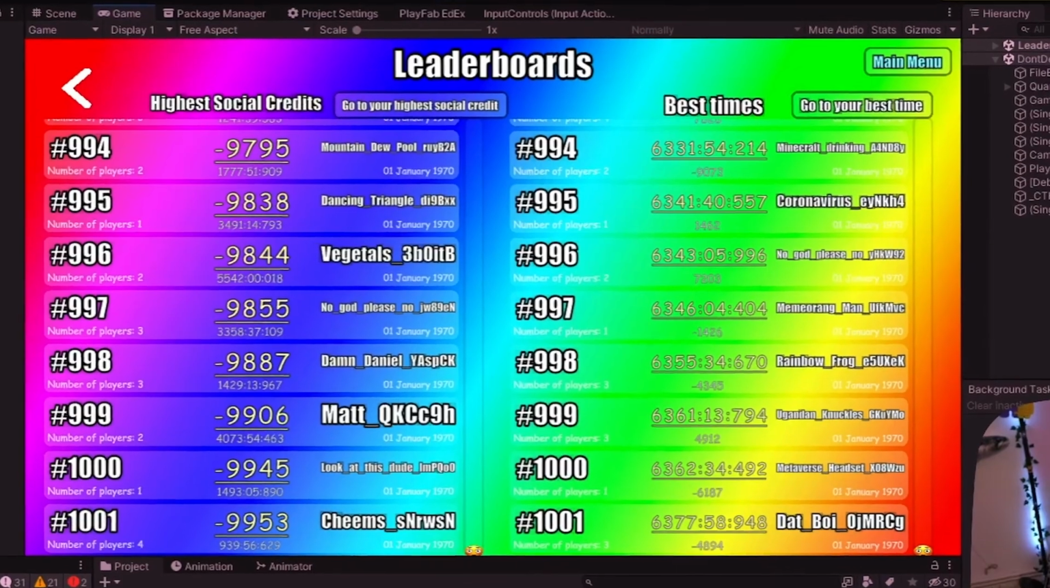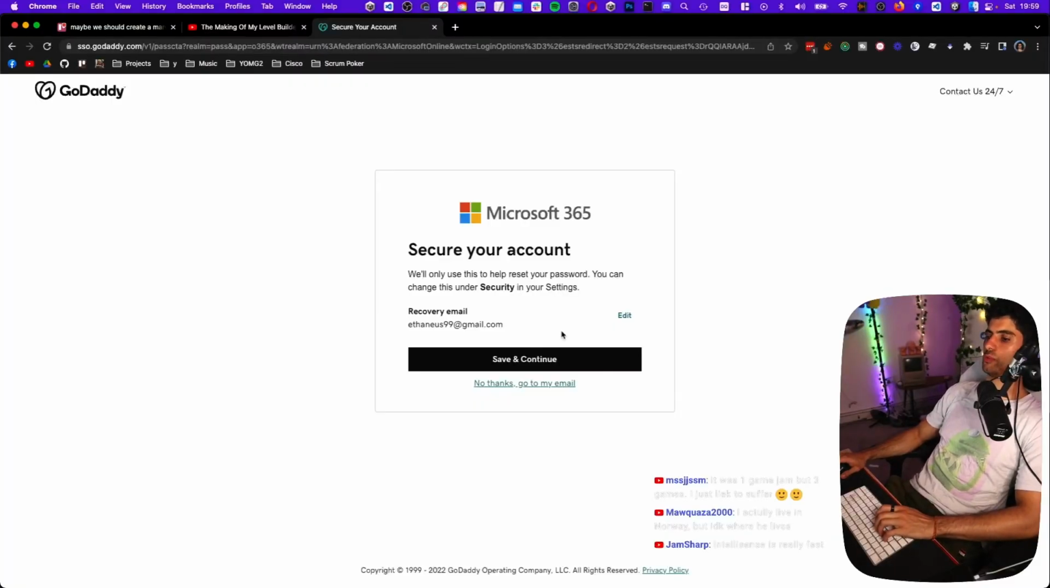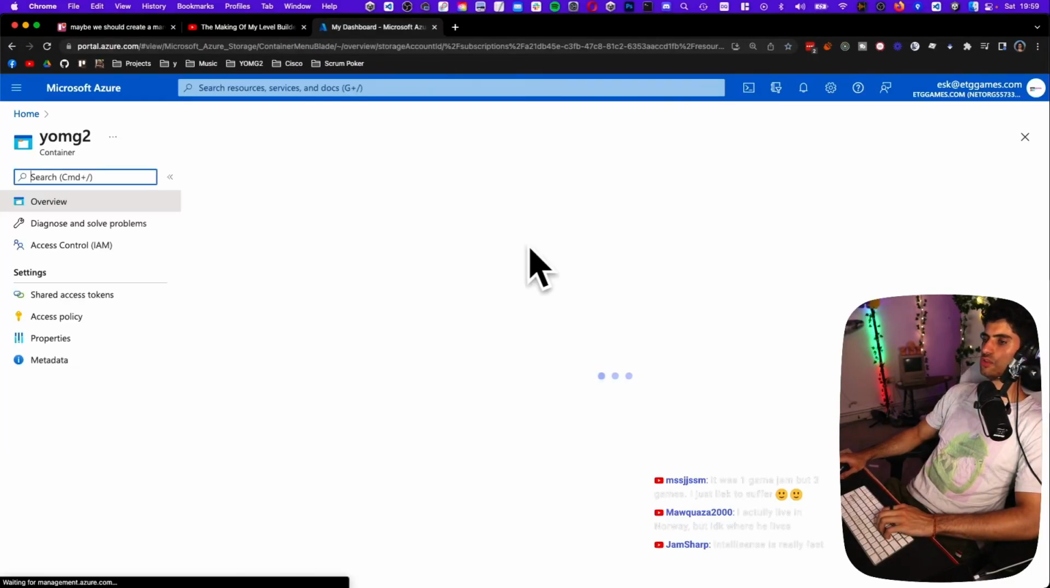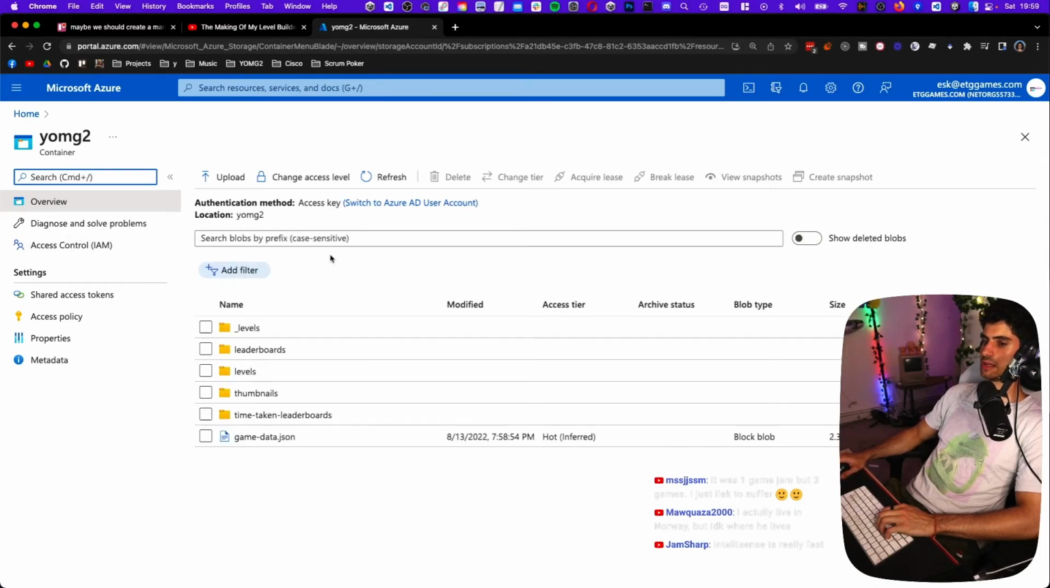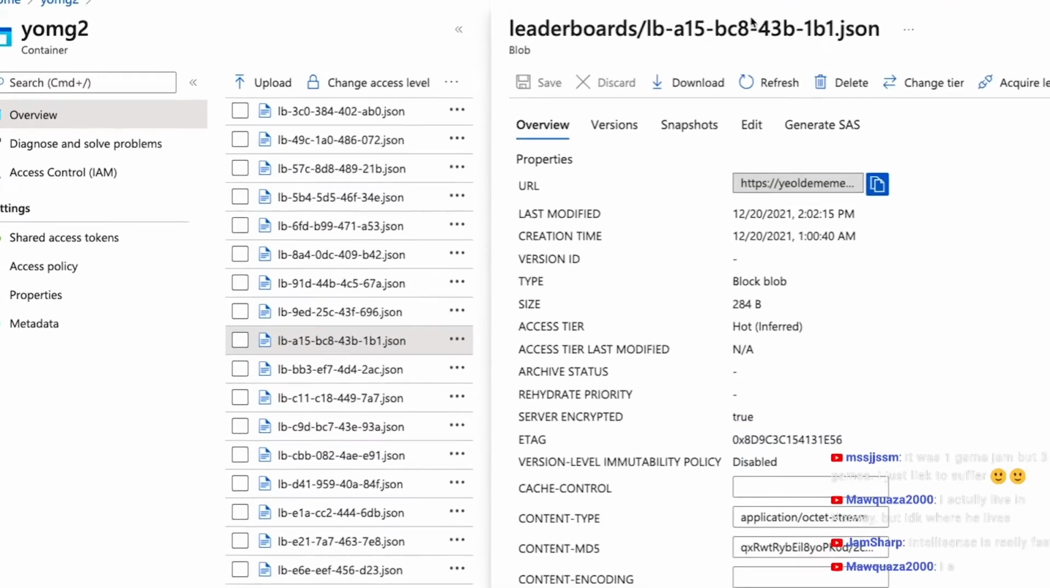Is that the leaderboard in blob storage? Why do they call it blobs? Such a funny name. Take me to the blobs. I want the blobs. Yes, I'm at the blobs. Okay, leaderboards. This is an undertaking, man.